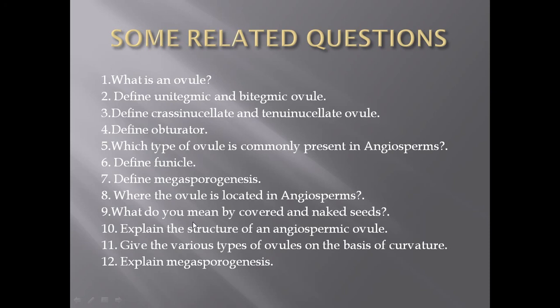After that, where the ovule is located in the angiosperms, what do you mean by covered and naked seeds, explain the structure of a typical angiospermic ovule, give the various types of ovules on the basis of curvature, and lastly explain the process of megasporogenesis. So these are a few questions. Some are very short or objective type, and a few are the short answer type. So there can be many more questions also.